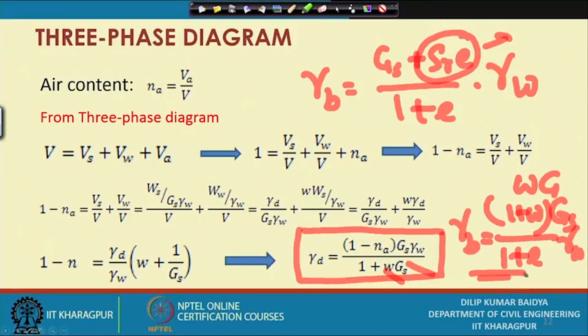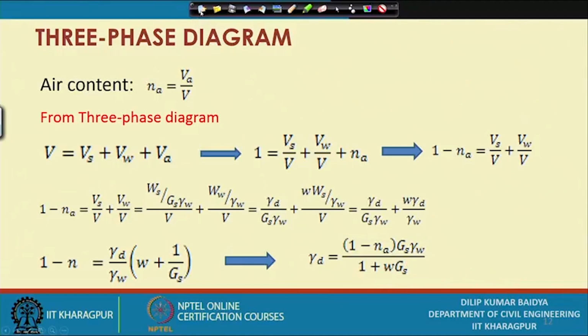So, this is by and large the different weight volume relationships we have to use in various calculations in soil mechanics.